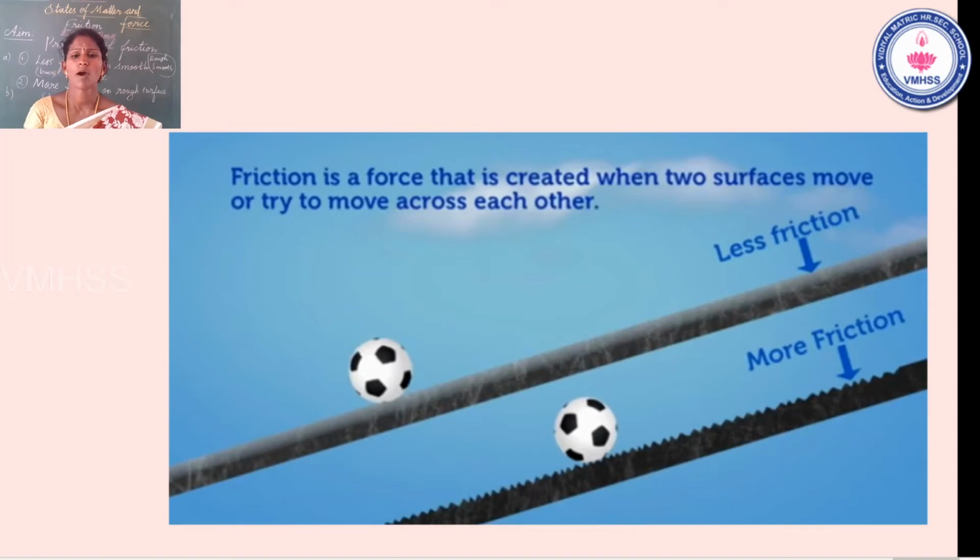Yes, very good. We need less friction only on smooth surface. Second one is a rough surface. The ball is moving on rough surface. We need more friction.